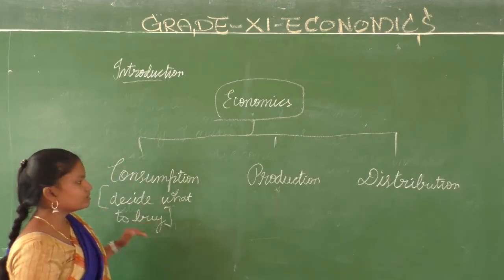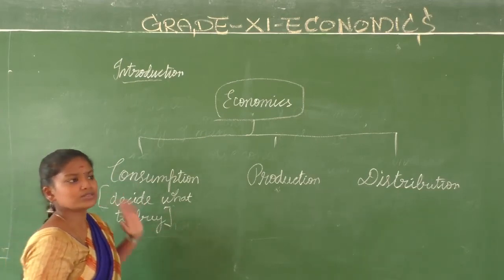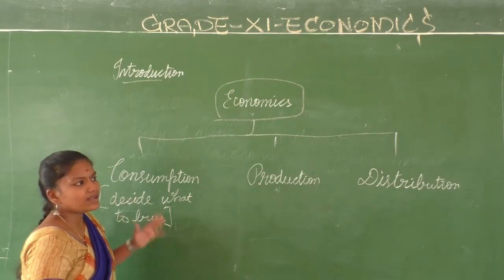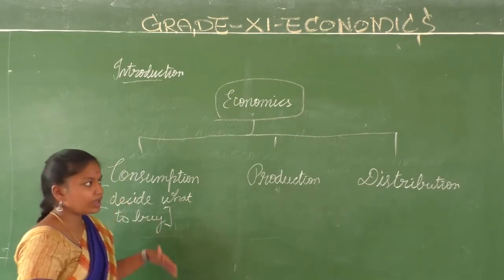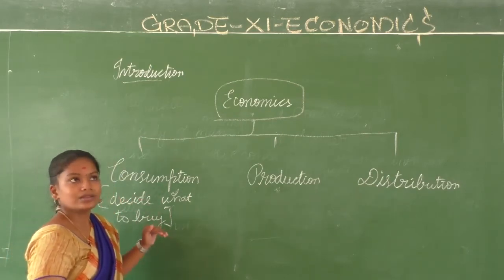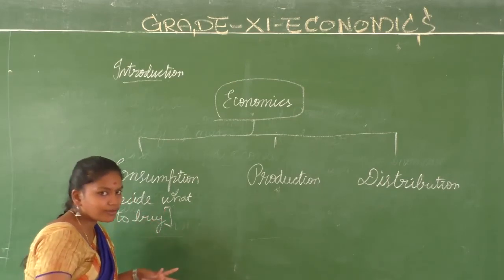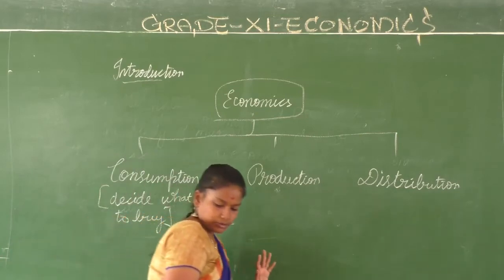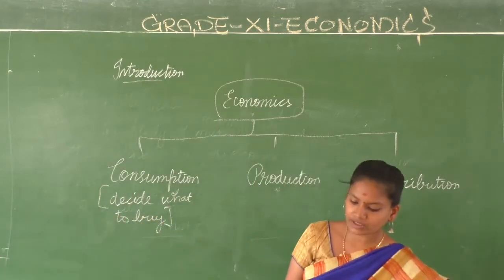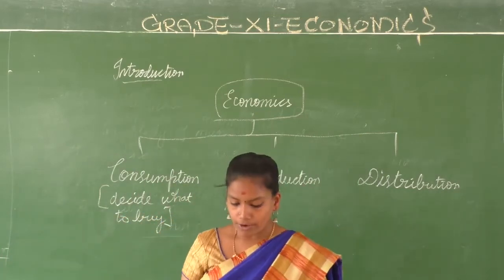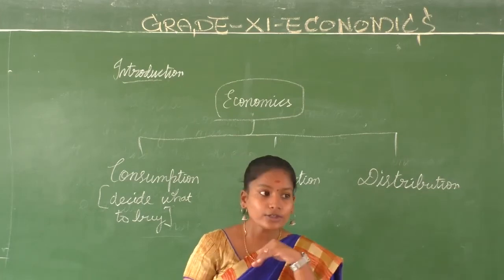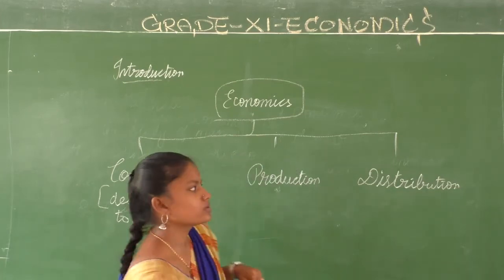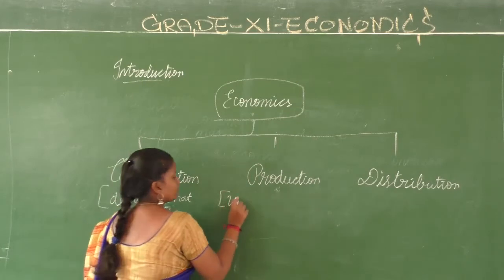There it goes in detail: which is basic, which is needed right now, how essential it is. What is the pricing, will the price change, what is the demand of the product, all those will come under the study of consumption. What is next? Production. What is the study of production that we have? What to produce and how to produce is the study of production.